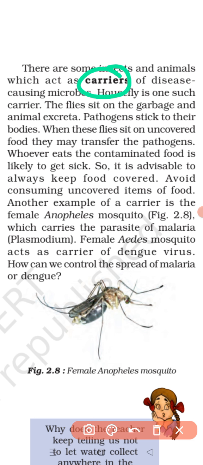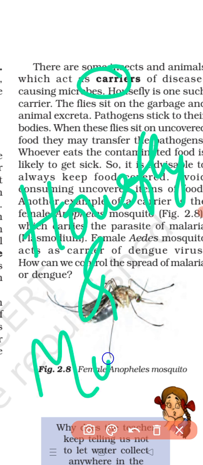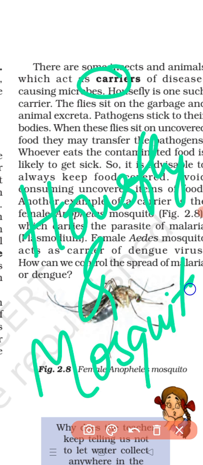There are some insects in our environment which will transfer disease causing microorganisms into our body, either by contaminating our food or by biting us, and they will spread diseases. The two most common insects which carry these disease causing microorganisms, or pathogens, are the housefly and mosquito. Housefly and mosquito are the carriers.